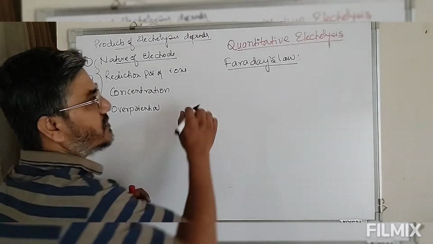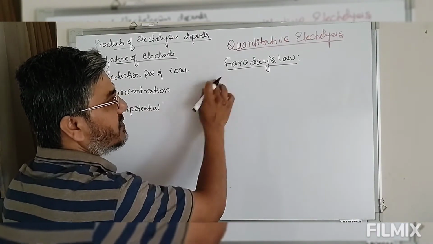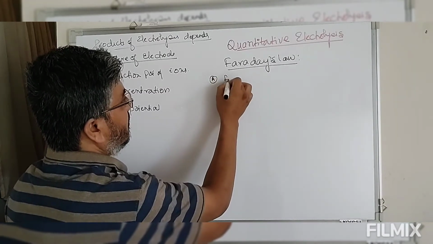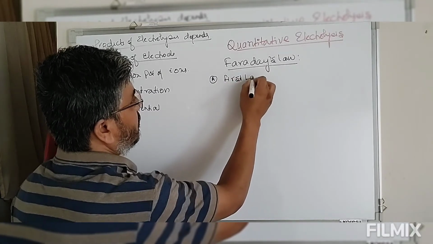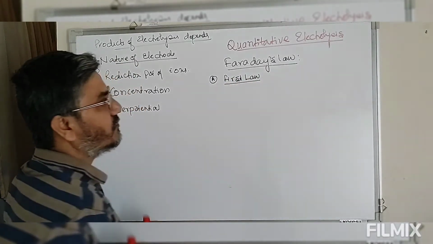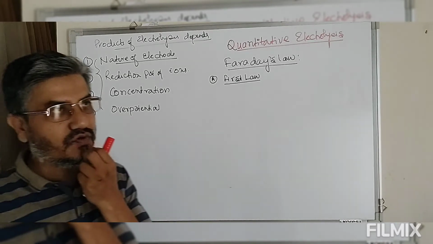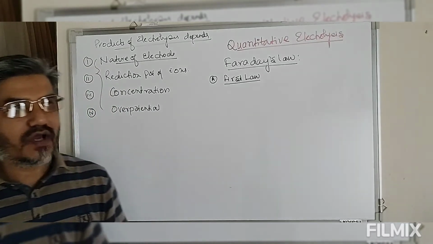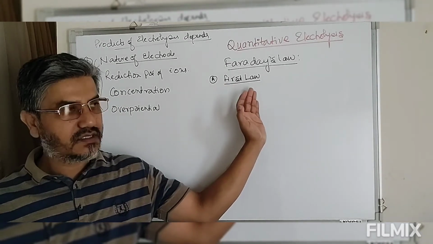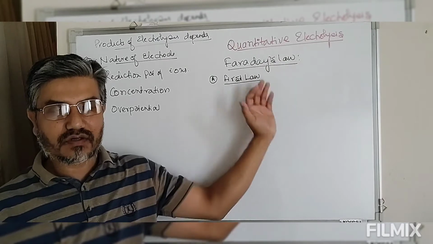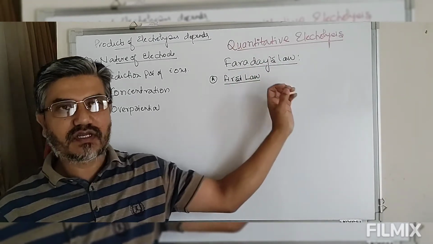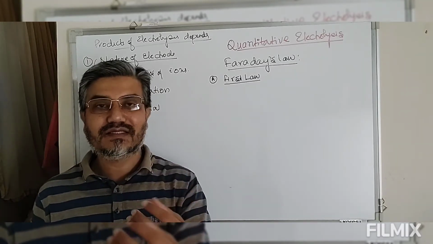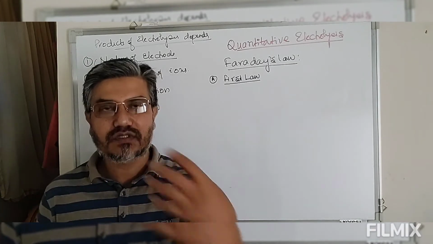So there are two laws given by Faraday. The first law, Faraday's first law of electrolysis, says: the quantity or mass of the substance oxidized or reduced at a given electrode is directly proportional to the quantity of electric current or electric charge passed through the solution.